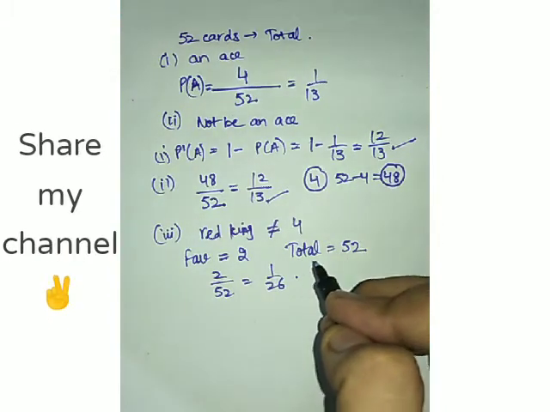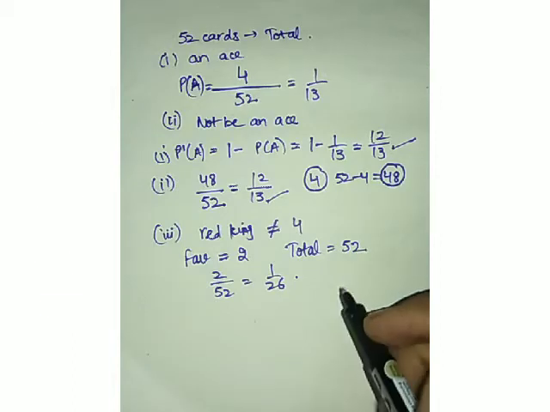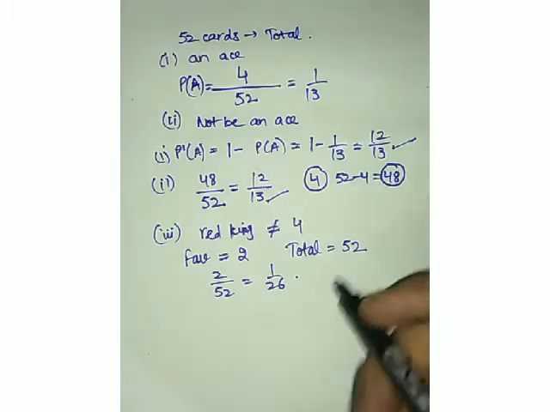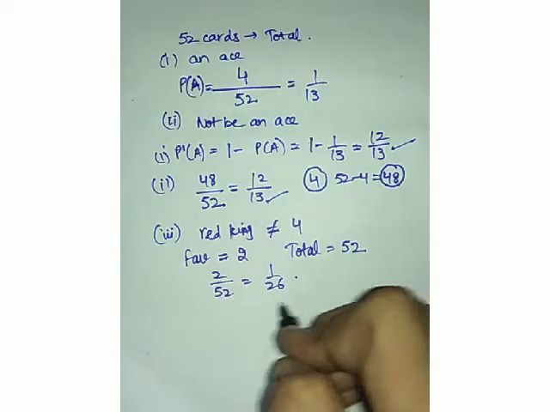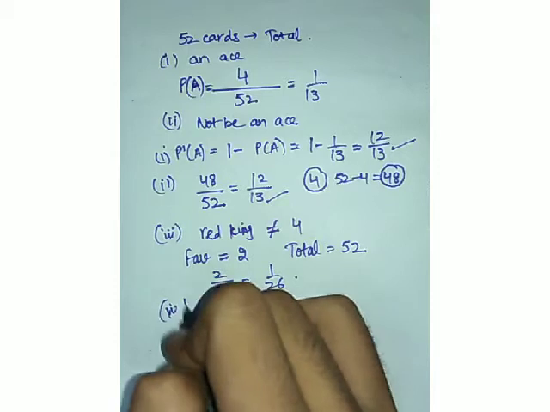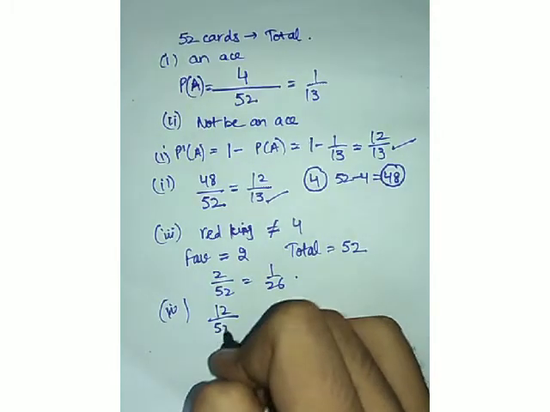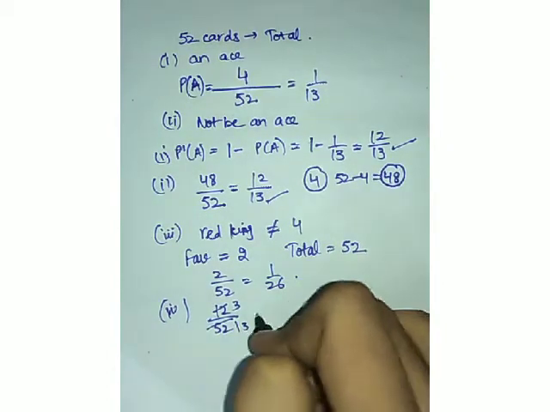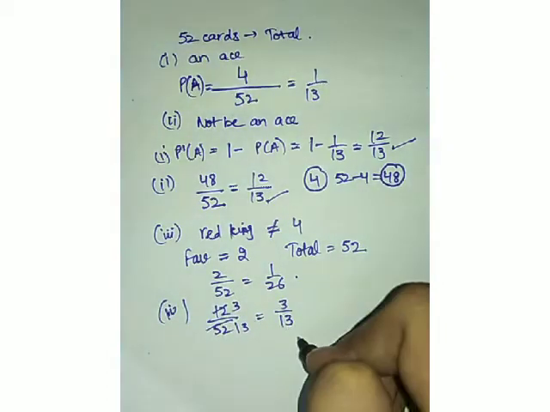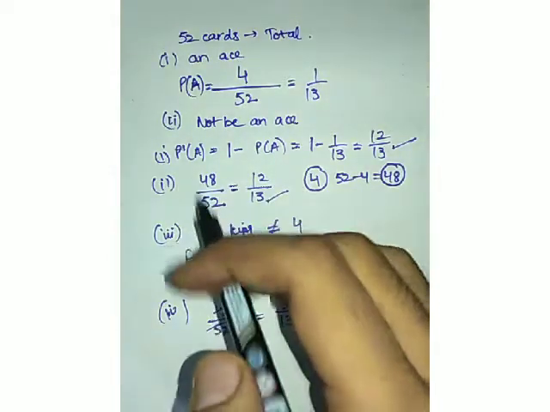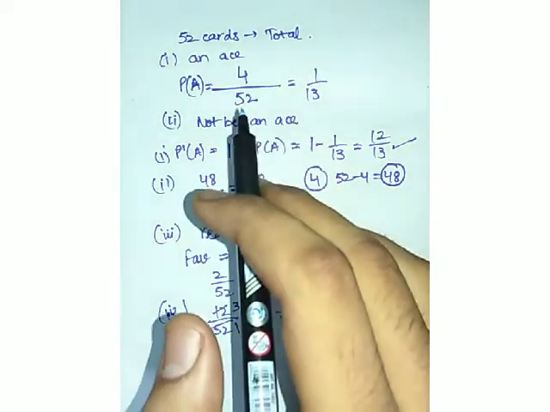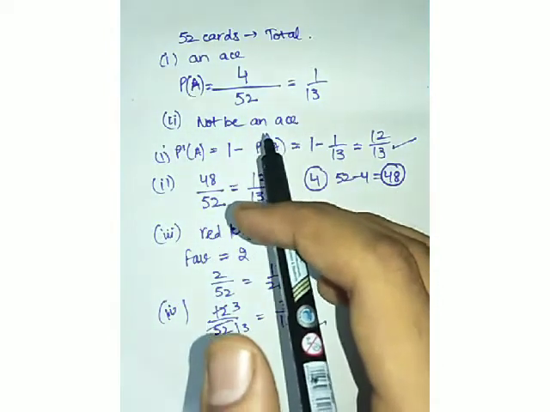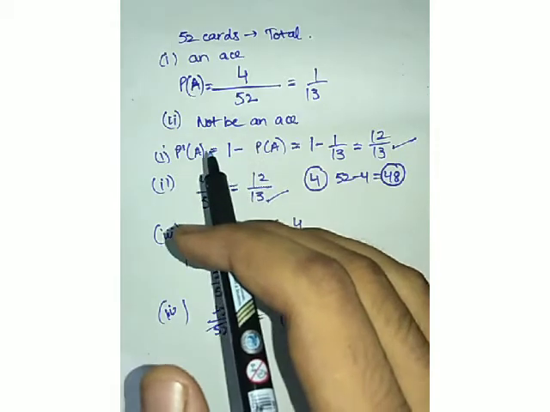Now for another example, find the probability of a face card. So how many total face cards are there? Of course 12 face cards. So total favorable outcomes will be 12. Total, again it will be 52, and you can divide it like 4 3s are 12 and 4 13s are 52. 3 upon 13 will be your probability. In this way, if you know the outcomes, if you know the basic pattern of cards, what color, what symbols are there, you can easily solve the sums including cards. So it's the easiest thing.